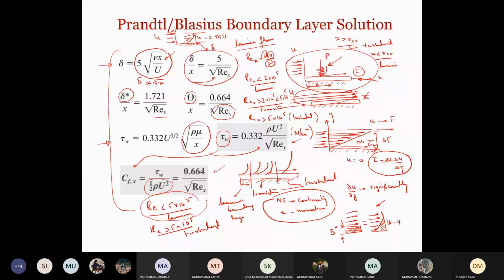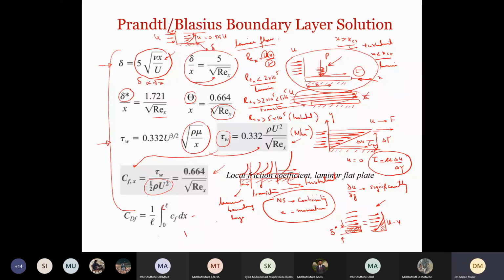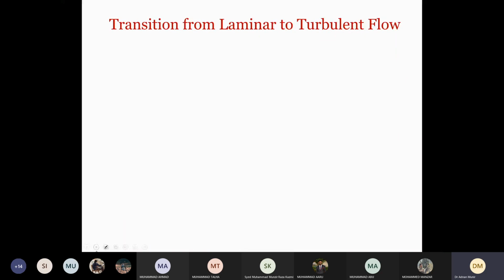And then if we integrate this equation over the entire length of the plate, which is L, then we get the total drag force acting on that plate. So this was for laminar flow past a flat plate only, right?